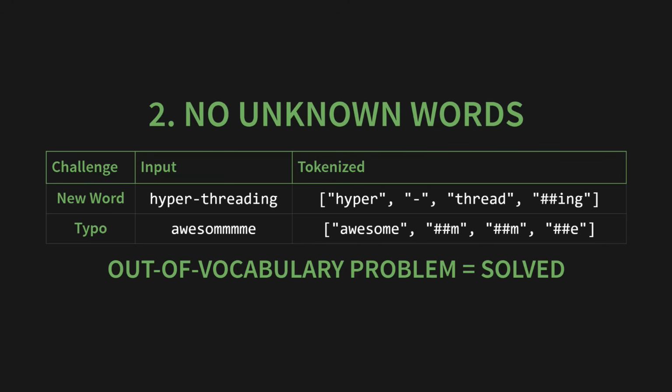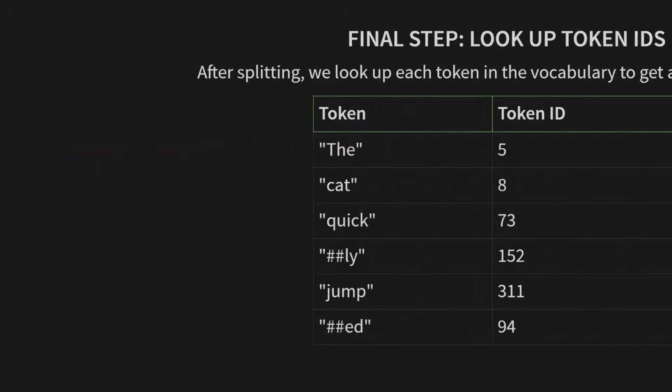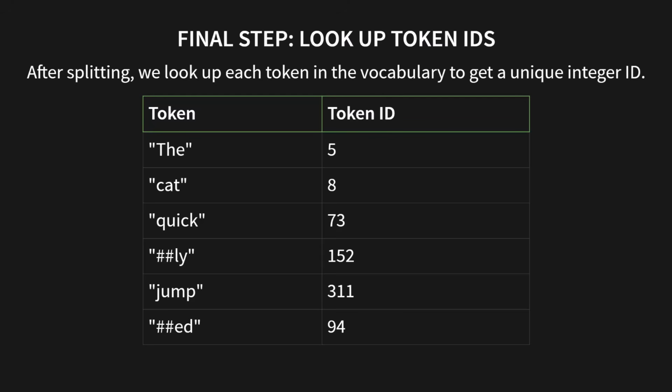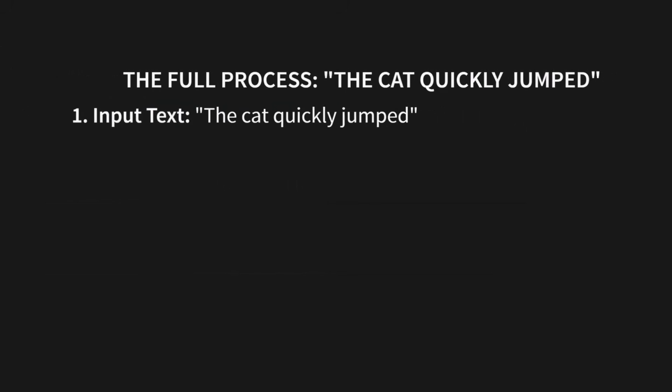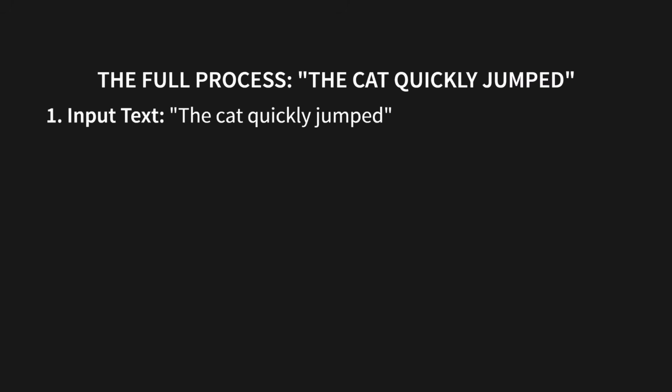Okay, so after splitting the text into these pieces, there's one final step. We look up each token in the vocabulary to get a unique integer ID. So as you can see in this little table, the becomes 5, cat becomes 8, quick becomes 73, and so on. Let's walk through the full process for the sentence, "The cat quickly jumped." Step 1 is the input text itself.